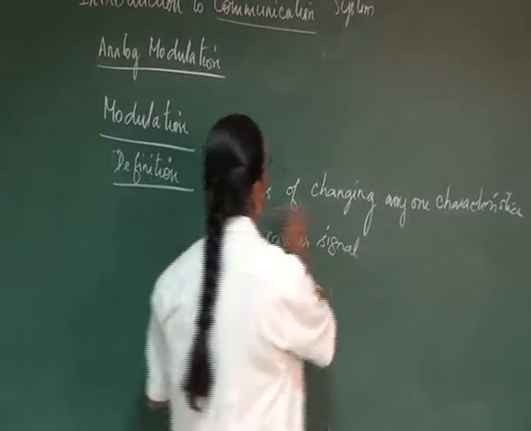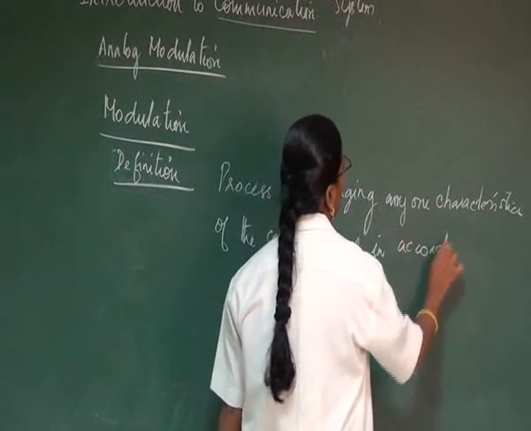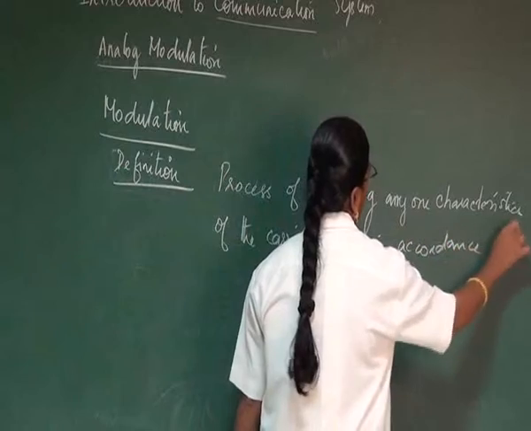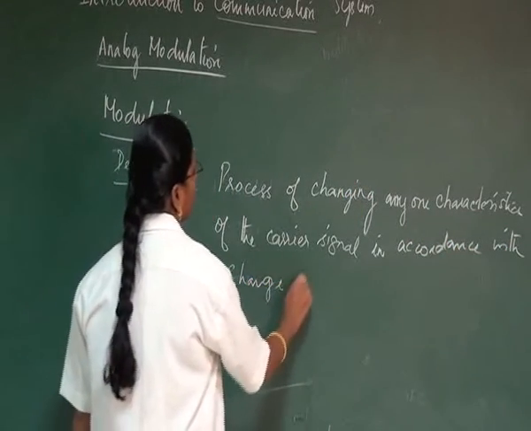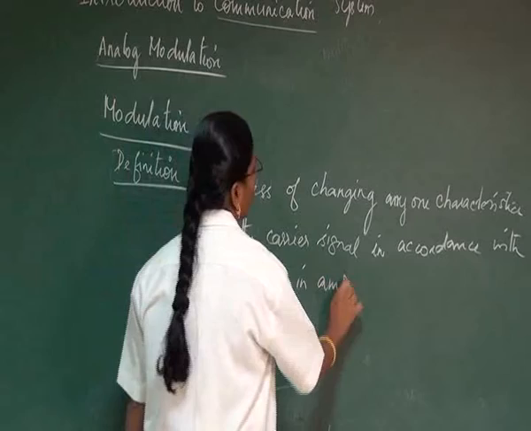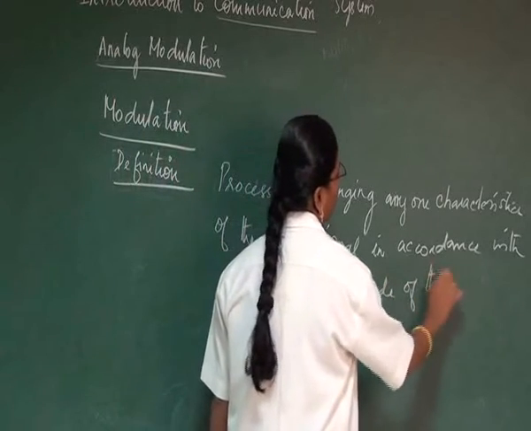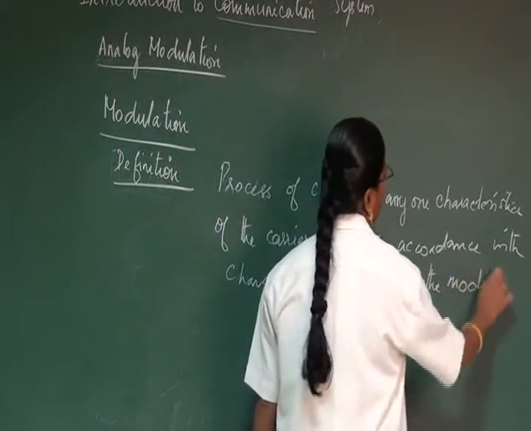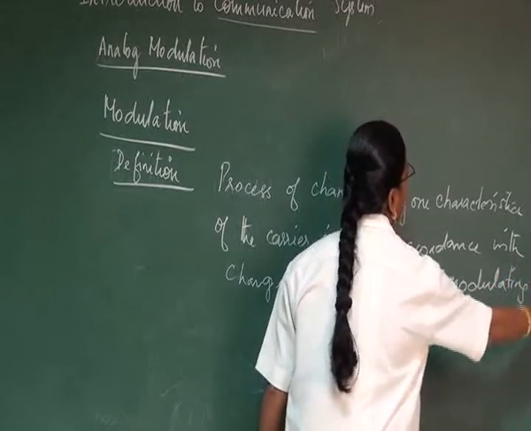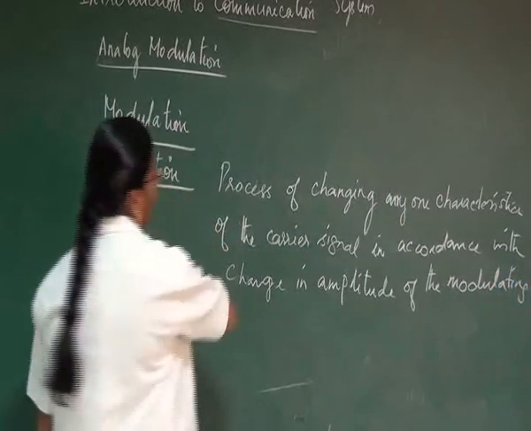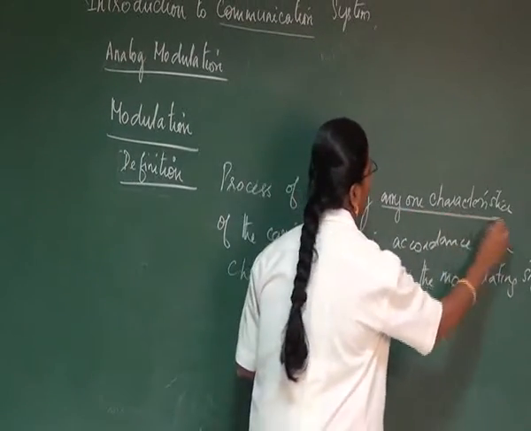The process of changing the carrier signal in accordance with the change in amplitude of the modulating signal. So this is the definition of modulation, where we say any one characteristic.